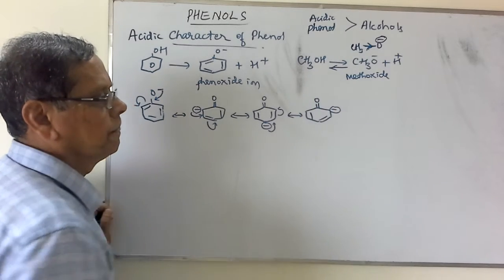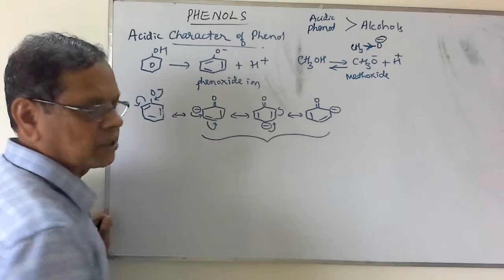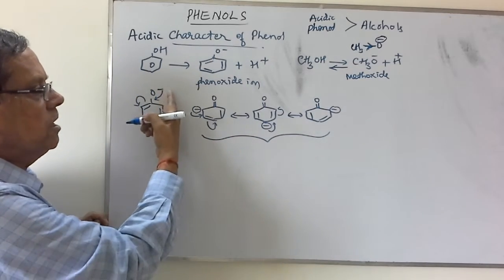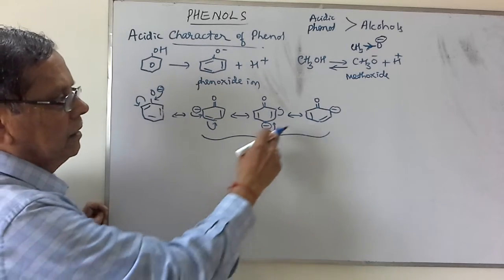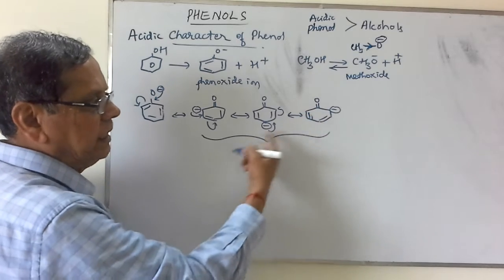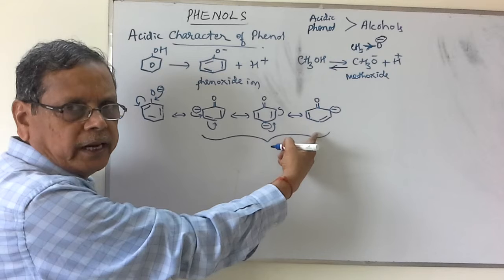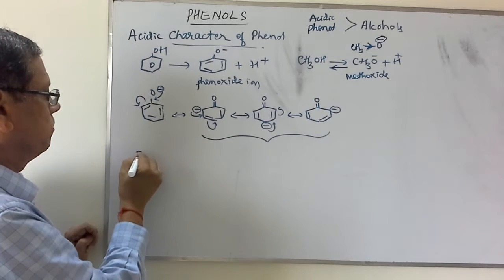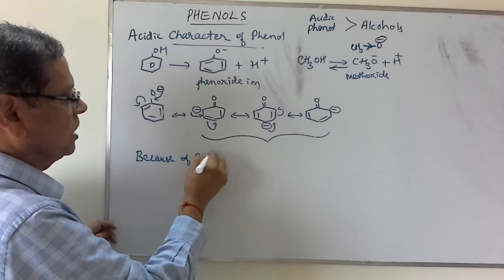Double bond. Because of these 3 important resonance structures, the negative charge from the oxygen is withdrawn. That's why the stability of the phenoxide ion will be increased. Because of the increase in the stability of the phenoxide ion, that is because of resonance structures,